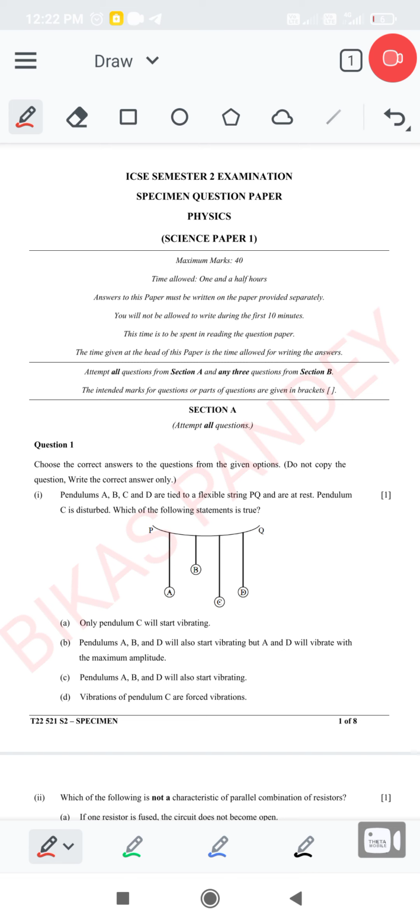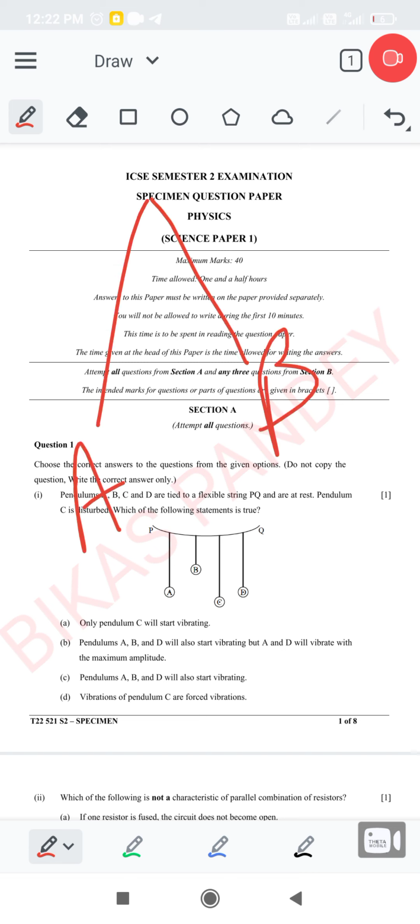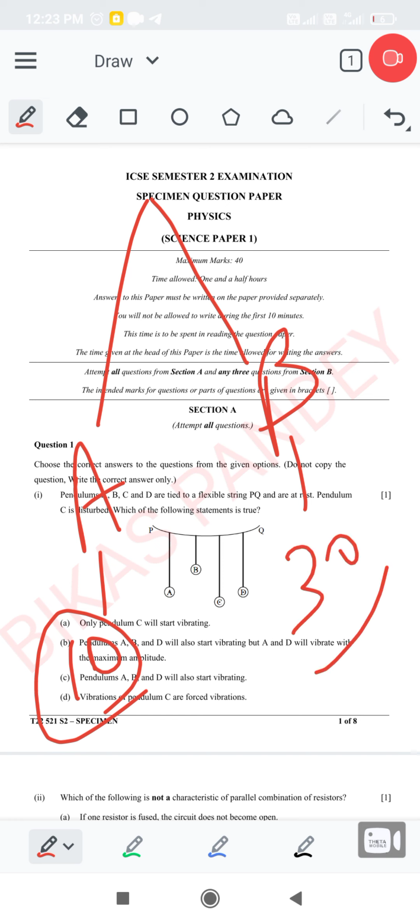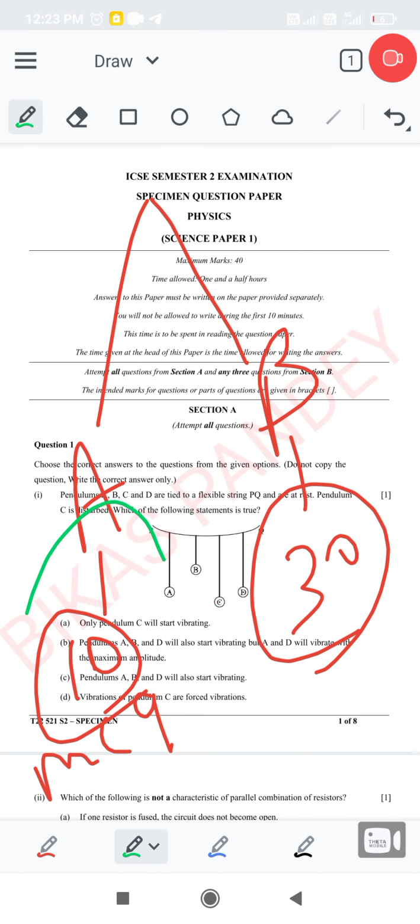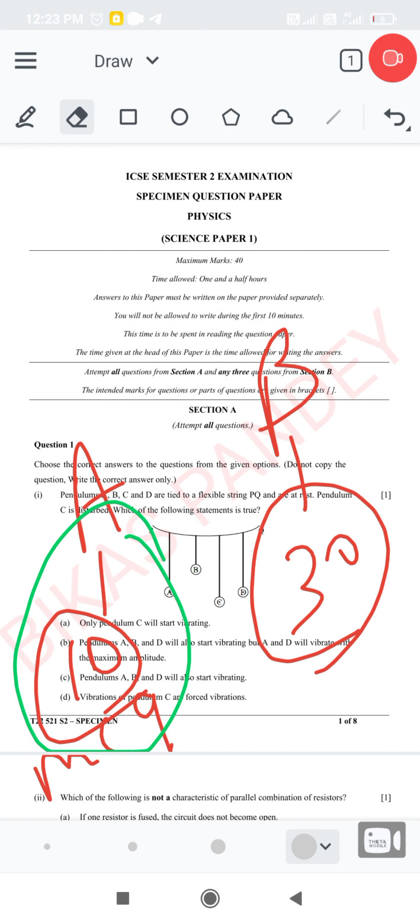The question paper is divided into two sections, section A and section B. Section A carries 10 marks and section B carries 30 marks. The question type of section A is MCQ, multiple choice questions. In this video, we only discuss set A, which is in MCQ format. Set B will be discussed in the next video, and I will upload that by evening. So let's begin with set A.